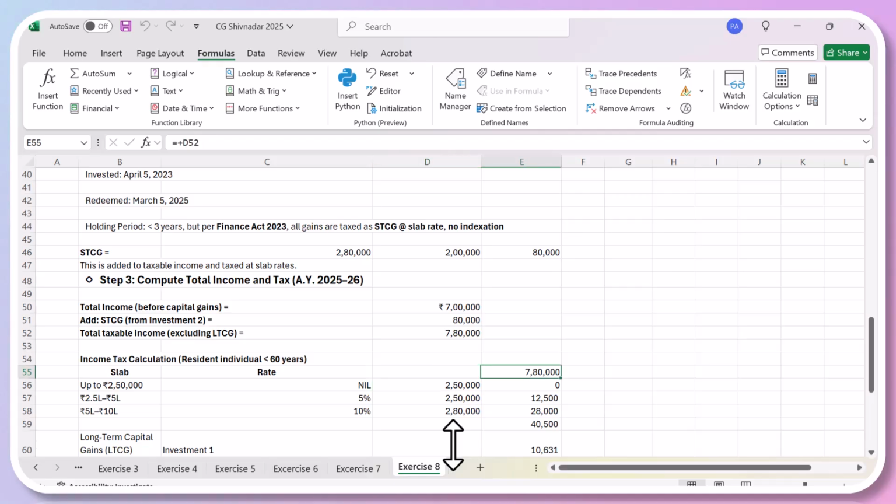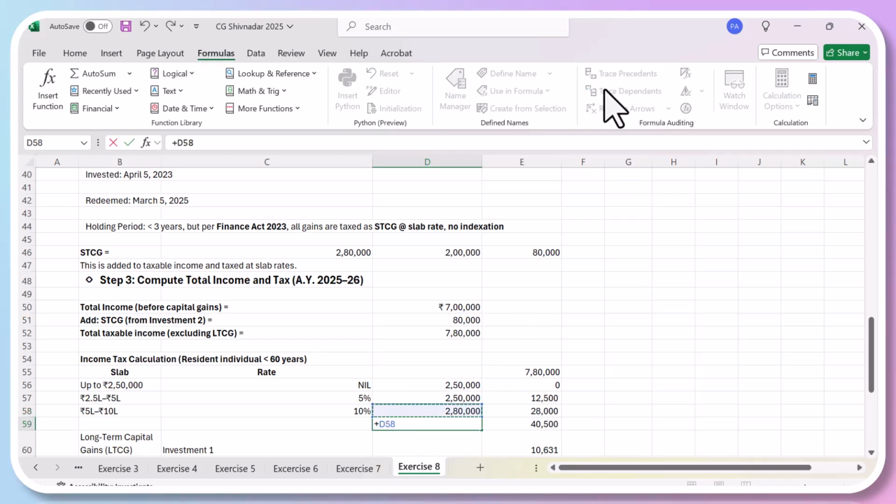On the first 2,50,000, zero tax. On the next 2,50,000, tax is 5%. On the next 2,50,000, 10%, and the remainder is basically the difference: 7,80,000 minus this. If you add up all this, it will come to his total income, which is 7,80,000. So tax on 7,80,000 will be 40,500.